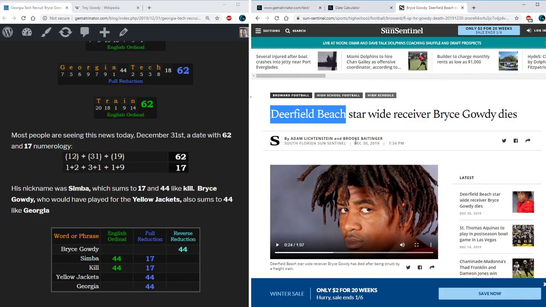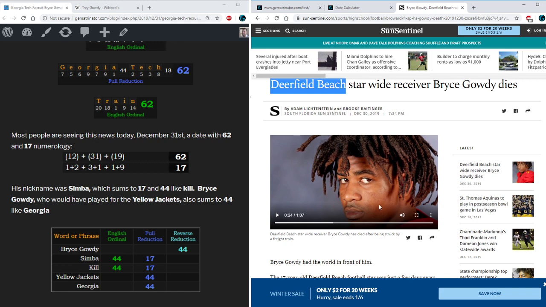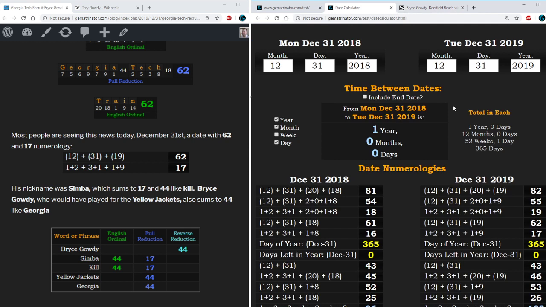Now, although this man died on December 30th, most people are seeing this news today, December 31st. Today's date numerology, 12 plus 31 plus 19, also gives us a 62. We'll look more at these date numerologies in a second.